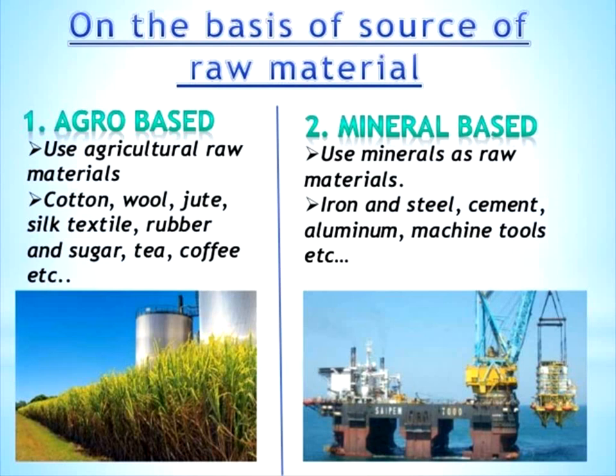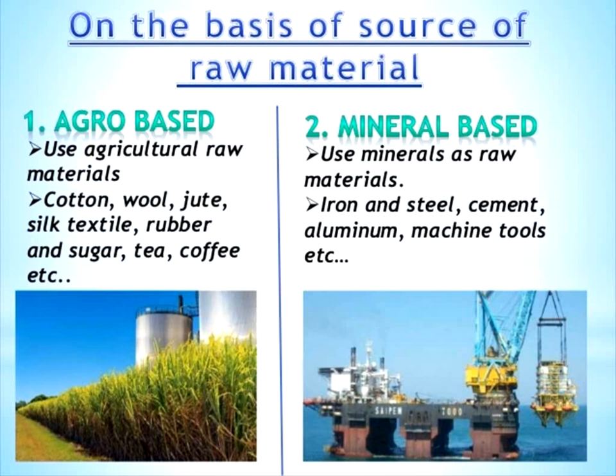Next are mineral-based industries, which use minerals as a raw material. A mineral is a naturally occurring substance found in nature, having a definite chemical composition, and we exploit minerals from the earth's surface. Without minerals you cannot convert into metal. Nearly 2400 minerals are found in the earth's surface, and only 30 of them are rock-forming minerals.